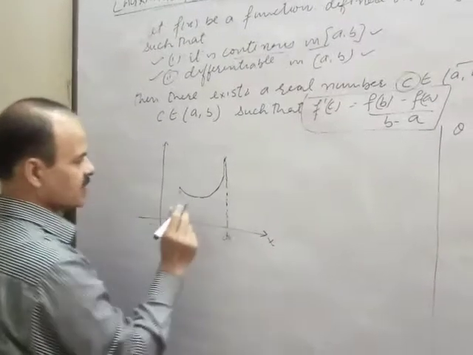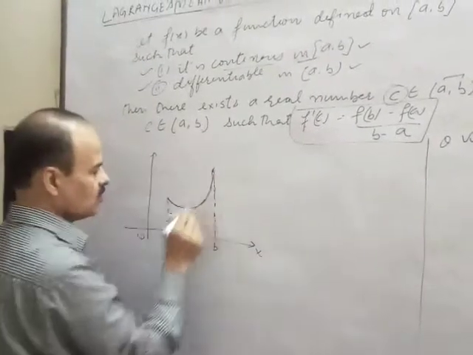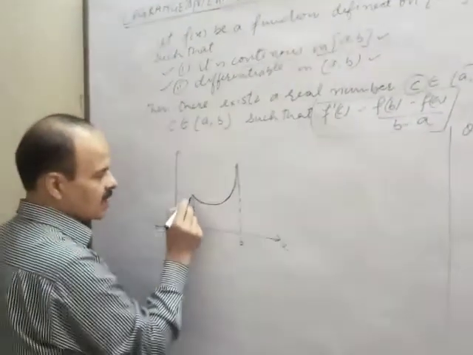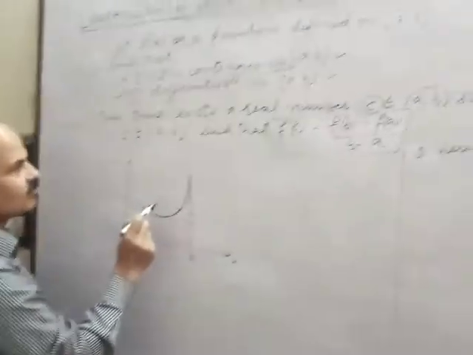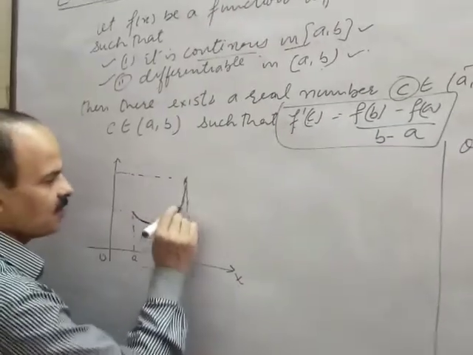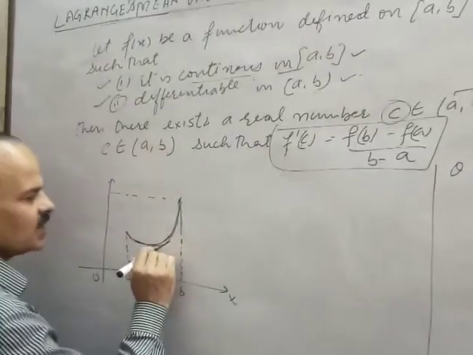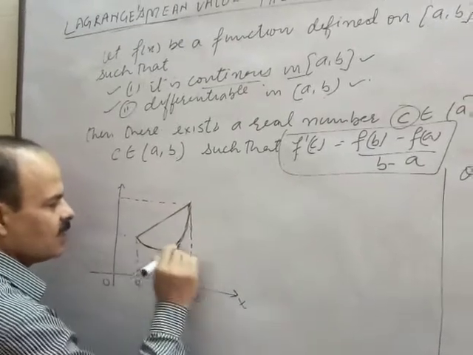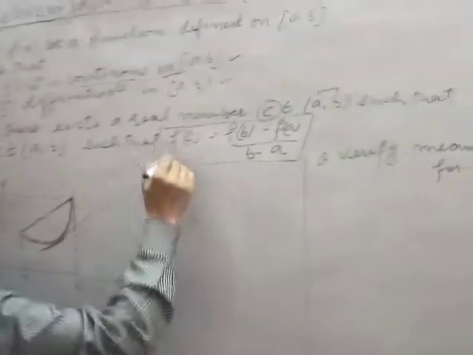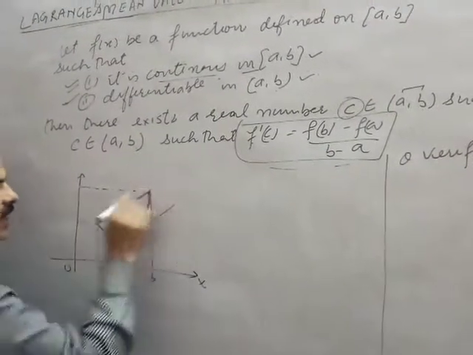This gives a point. Here this function is continuous and this function is differentiable also. But f(a) is not equal to f(b) in this case. Then geometrically it gives a point on the curve where the tangent to the curve will be parallel to the line joining the endpoints. If these two conditions are satisfied, then this result will give you a point where the tangent to the curve will be parallel to the line joining the endpoints.